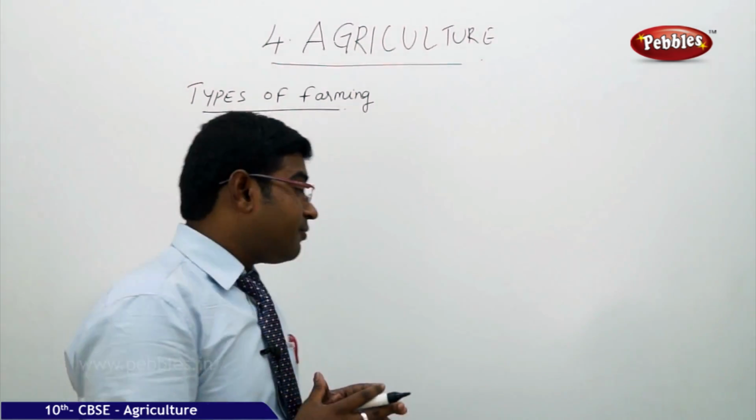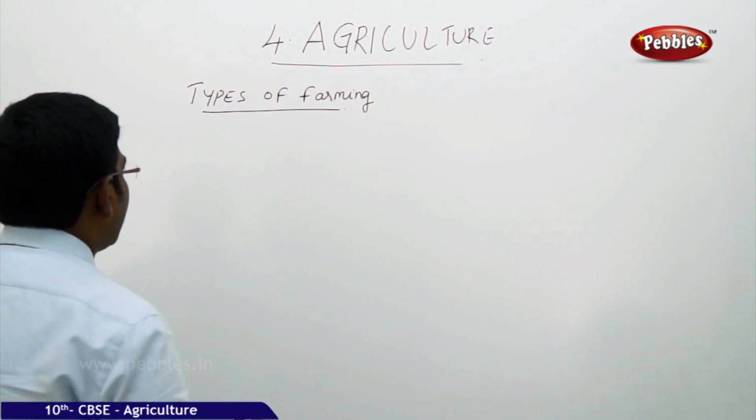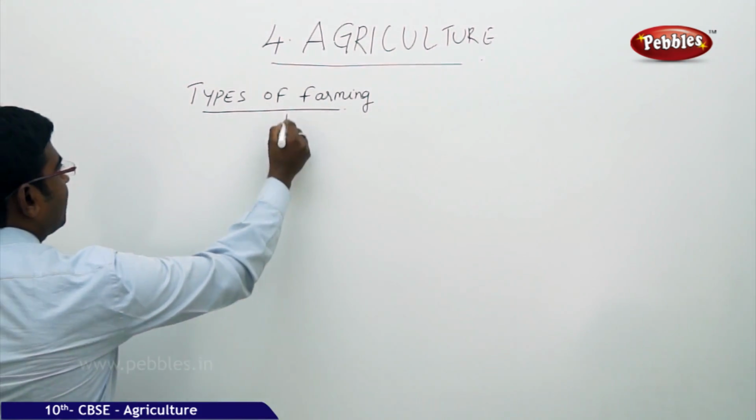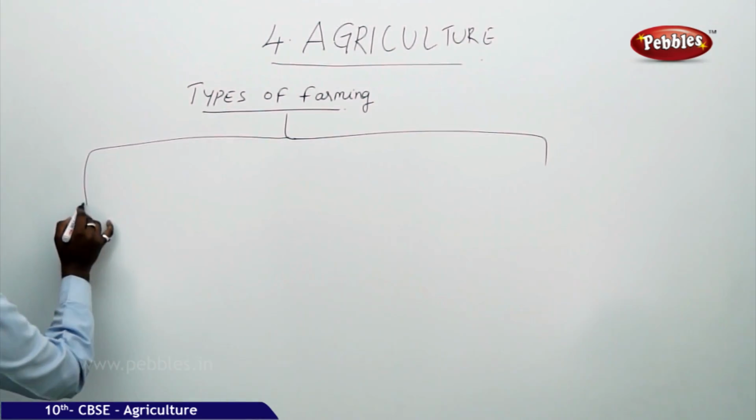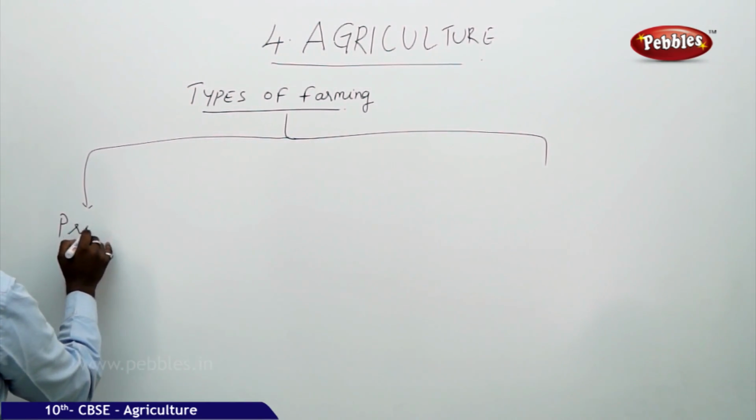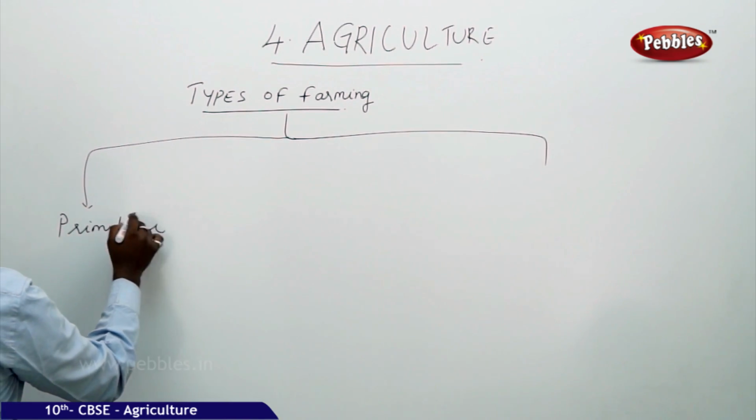Let us see the different categories of farming systems in existence from the ancient period to the modern period. Farming can be categorized into three major categories to date. The first one is primitive farming.